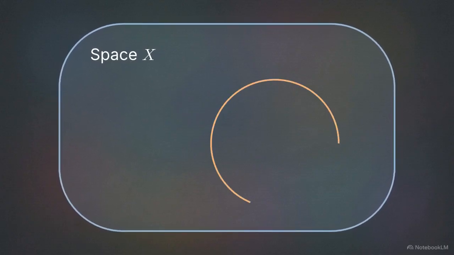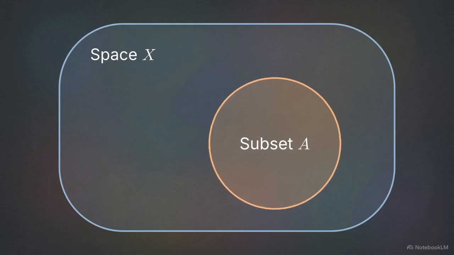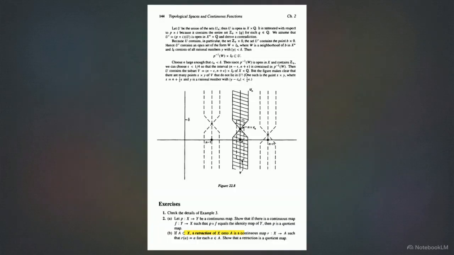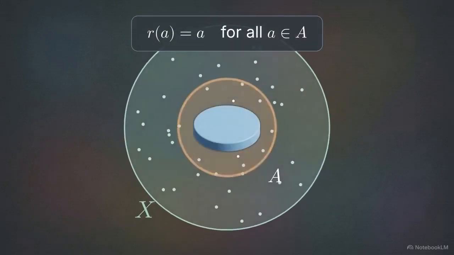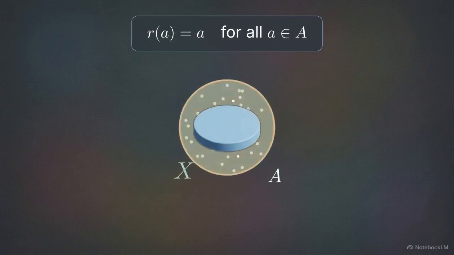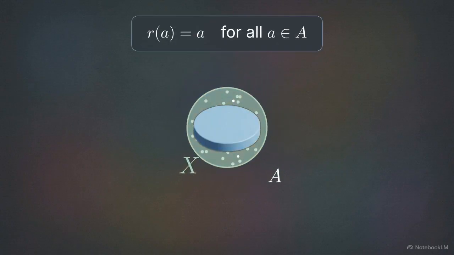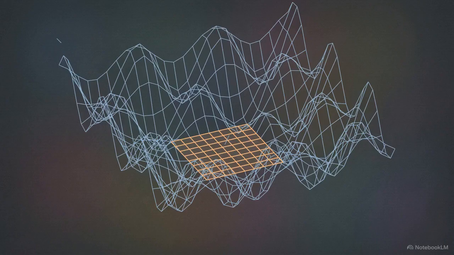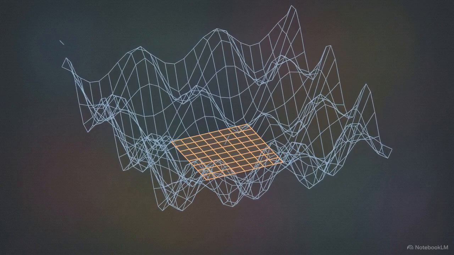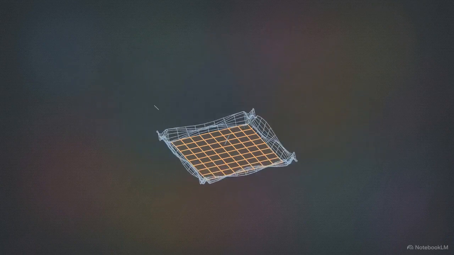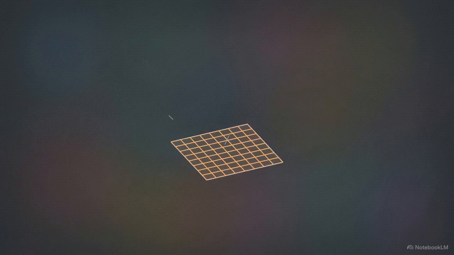To understand the constraint linking geometry and algebra, we first set up a basic topological rule. Let A be a subset of a larger space X. We define a continuous retraction as a map from the entire space X onto the subset A, with a strict condition. The map must leave every point already inside A exactly where it is. Intuitively, a retraction flattens or collapses an entire space onto a specific subregion, while holding that subregion completely immobile.